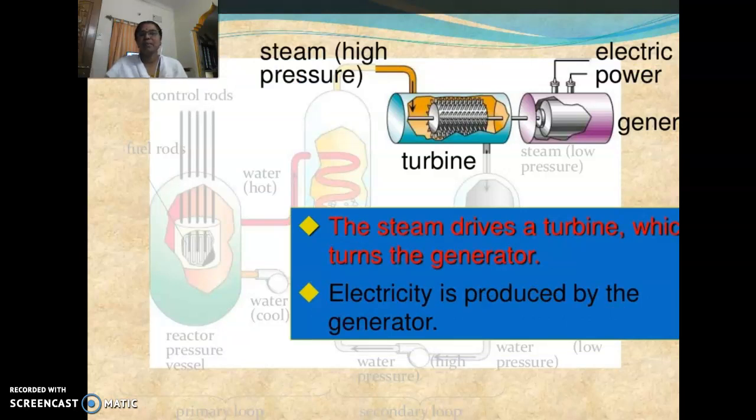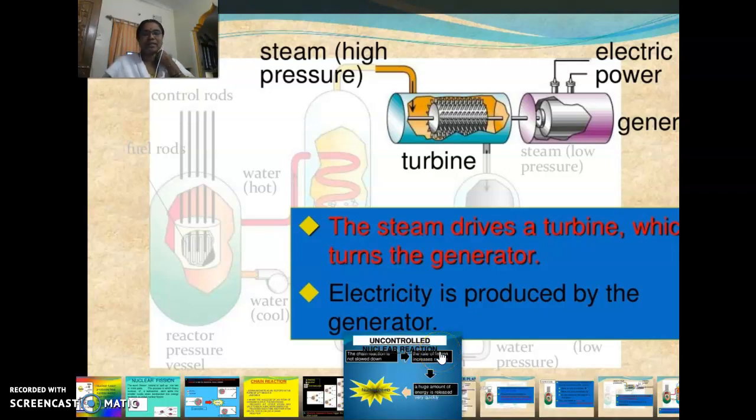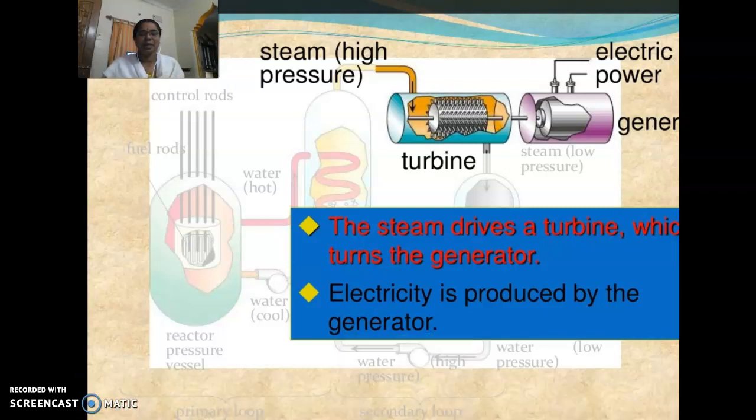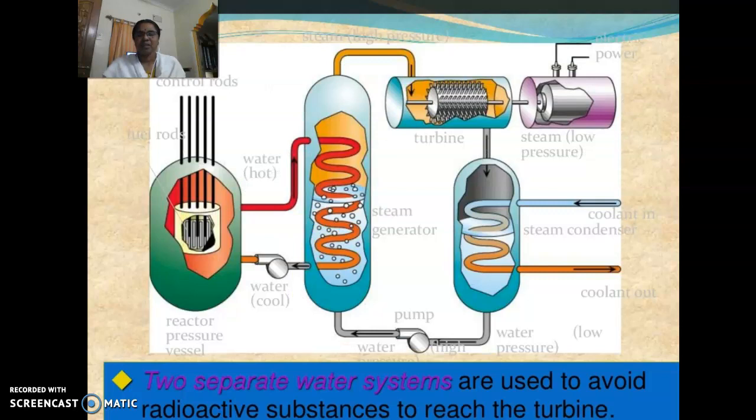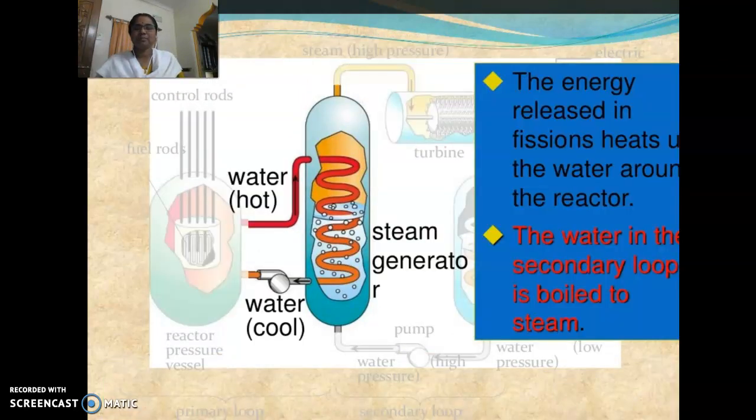So this is about turbines. Nicholas invented the turbine, isn't it? They are going to rotate under pressure. The steam drives a turbine which turns the generator, so electricity is produced by the generator. Two separate water systems are used to avoid radioactive substances reaching the turbine. The energy released in fission heats up the water around the reactor, so the water in the secondary loop is boiled to steam.